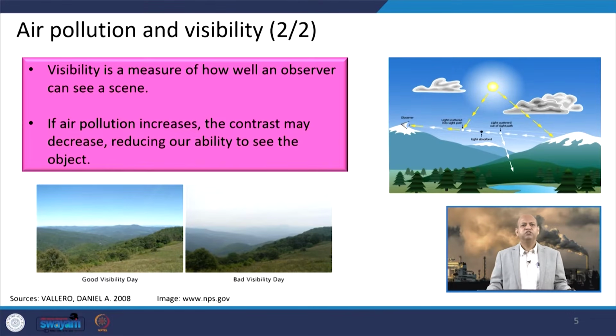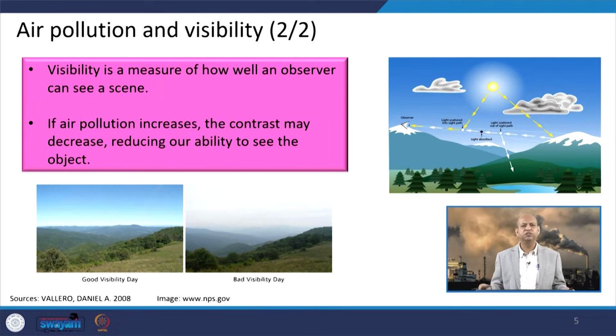Well, visibility is basically a measure of how well we can see or observe an object or scene around us. So, if air pollution increases, the contrast decreases. Contrast really helps us to see an object clearly. So, when contrast is reduced, the ability to see the object clearly also reduces. So, you can see here, if there is a visibility issue, then the scene looks like this, and at the same place, if the atmosphere is clean, then you can have very good scenic beauty.